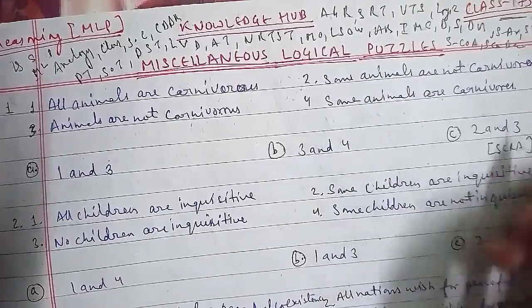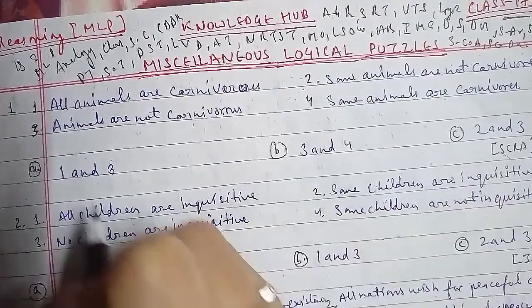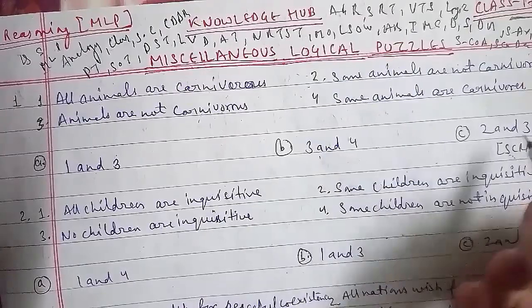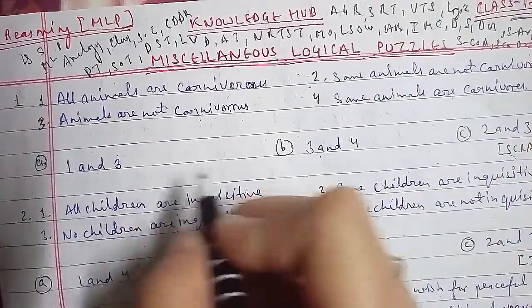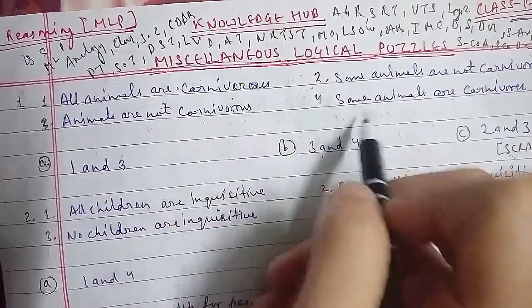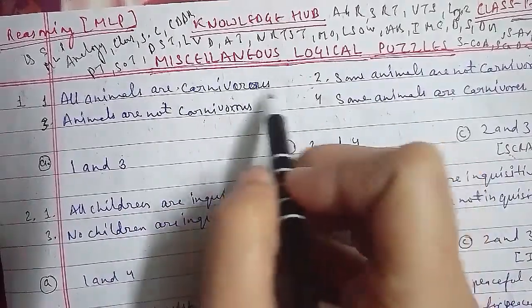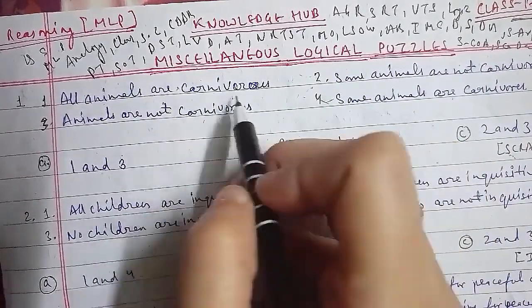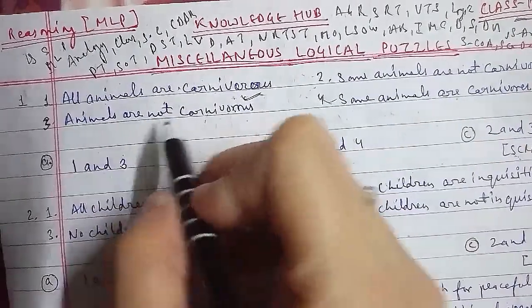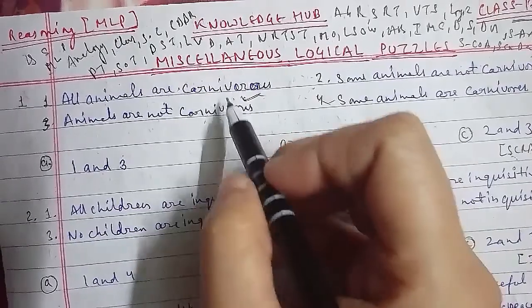The first statement, all animals are carnivorous, and some animals are carnivorous, this will not satisfy. So the first, all animals are carnivorous, second, some animals are not carnivorous, and third, all animals are not carnivorous. In regard to it here, the first and third will be, because here you have to find which two of the statements cannot be true simultaneously, but can both be false as well.